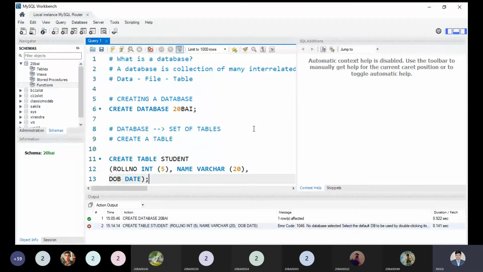I'm getting an error. What error? No database selected. Select the default database used by double click. That is the problem we are observing, because after creating the database, we are not using any database. After creating a database, you have to go inside the database where you can create the table. Without going inside the database, how is it possible to create a table? That is the big question, so that's why we are getting the error. Is this error clear to all right now?